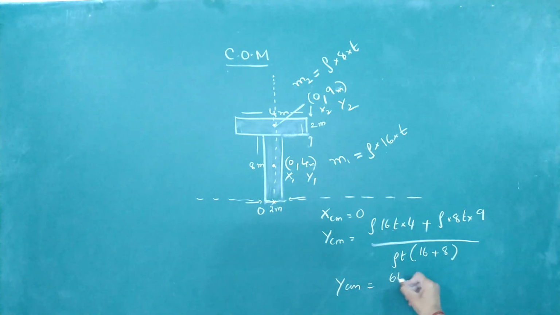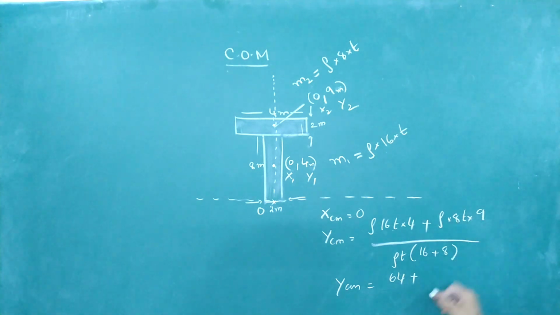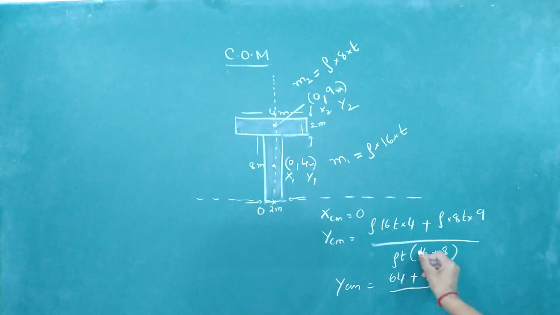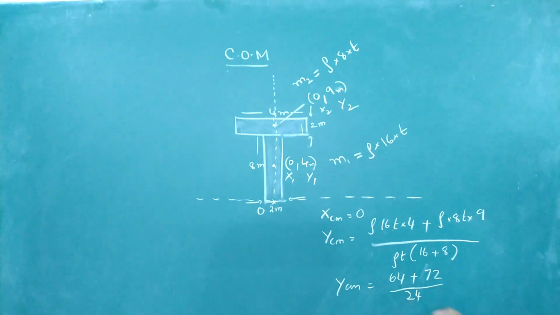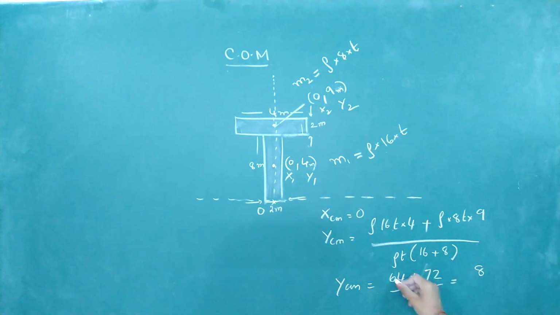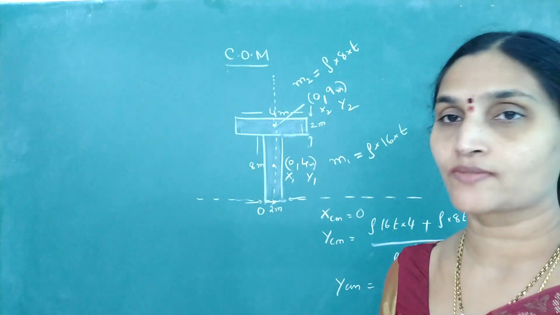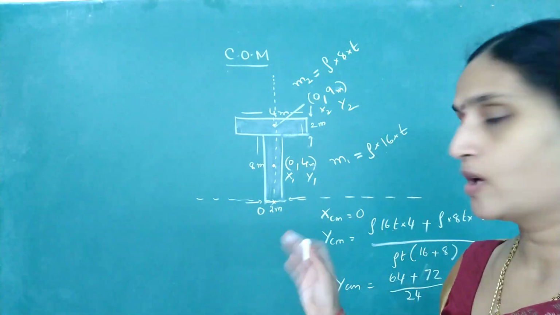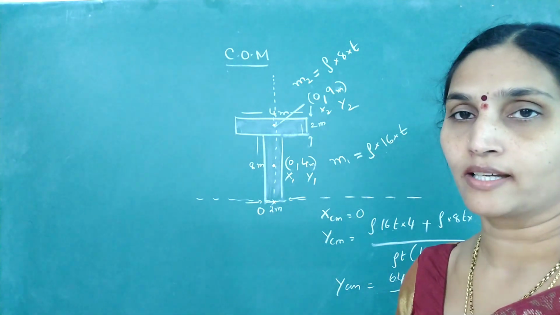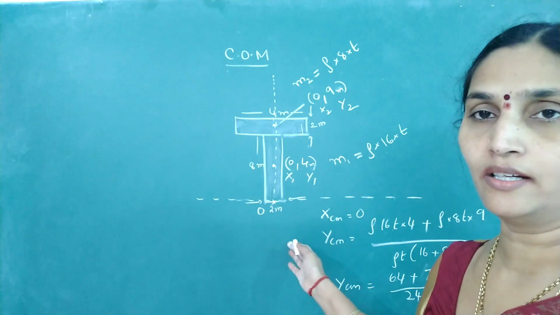16 fours, 64, plus 8 nines, 72, divided by 16 plus 8, 24. Simplify it. Okay, so this is how you can get the location of center of mass. So if two objects are given, then you can go and proceed in this particular way.